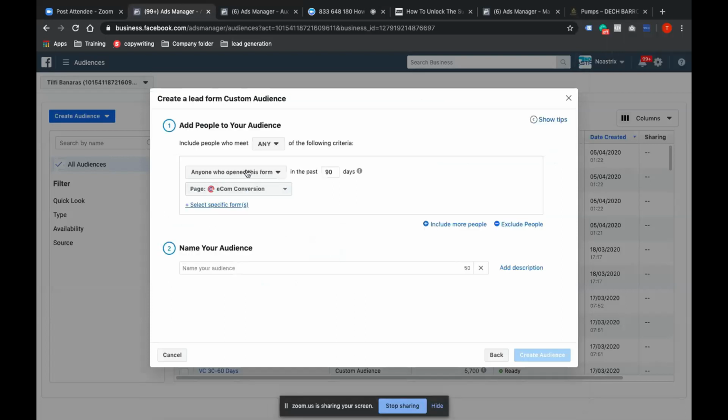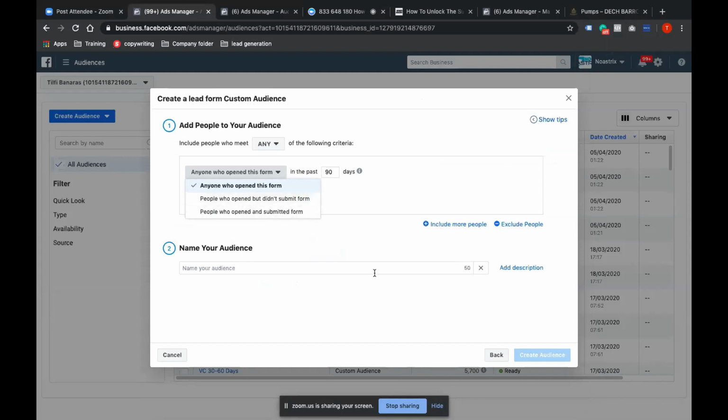Like you said, for those who opened and didn't submit the form, this is already there. But if they've just clicked on my ad and have not opened the form, then ideally we will not be able to strictly pinpoint or retarget that audience.